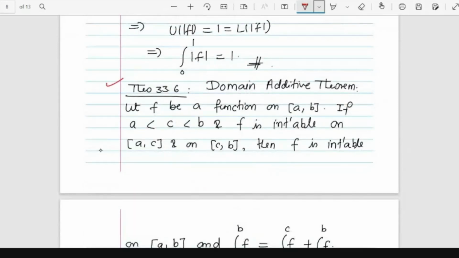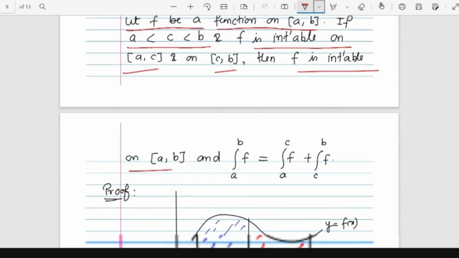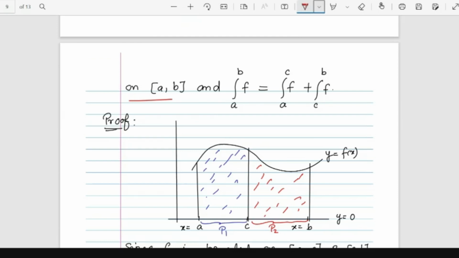Another property of integral is the domain additive theorem. This has been used many times in school time, you have seen that. So if f is a function on [a,b] and a is less than c is less than b, and f is integrable on [a,c] and [c,b], then f is integrable on [a,b], and the integral of f from a to b can be written as a to c plus c to b.